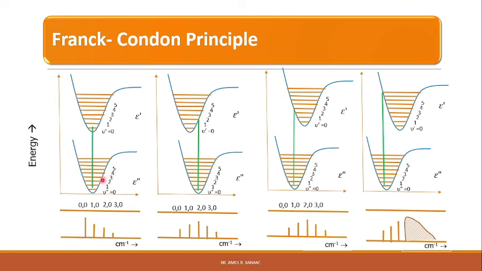So for this case, the transitions will take place from both ends of the vibrational limits, right? So these are the vibrational limits, and both ends will give us equal probabilities, and hence each progression will show two maxima. These two maxima will converge or coincide only if the equilibrium separations are the same in both the states.